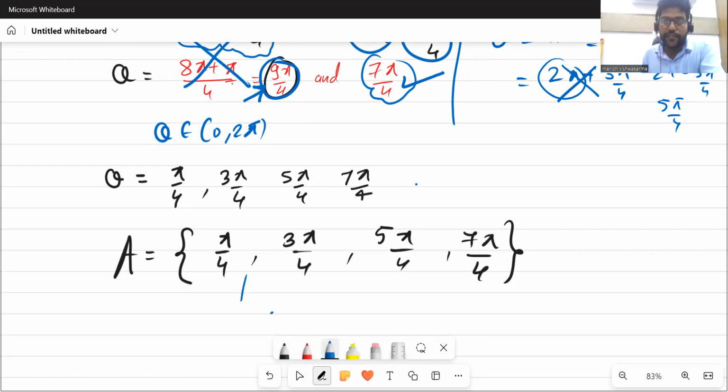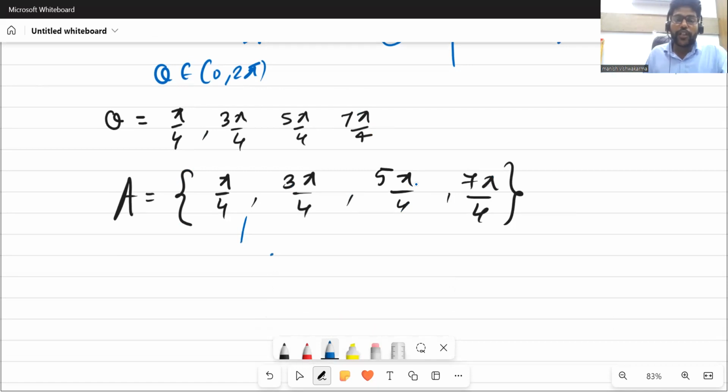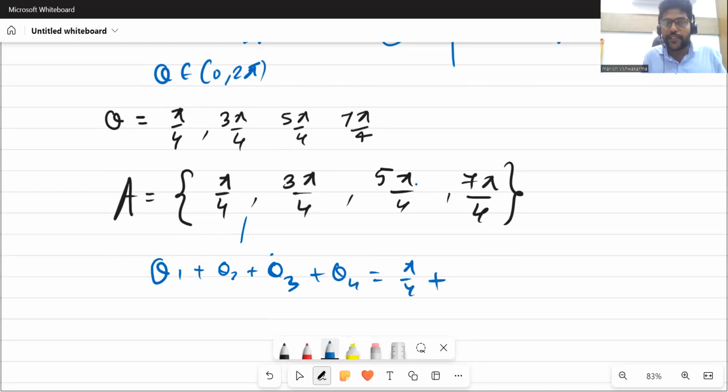Now look at this. The question was to find the sum of all the possible values of theta. Can we find this? Yes. So we'll add and we'll get the value. Theta 1 plus theta 2 plus theta 3 plus theta 4 is equal to pi by 4 plus 3 pi by 4 plus 5 pi by 4 plus 7 pi by 4.